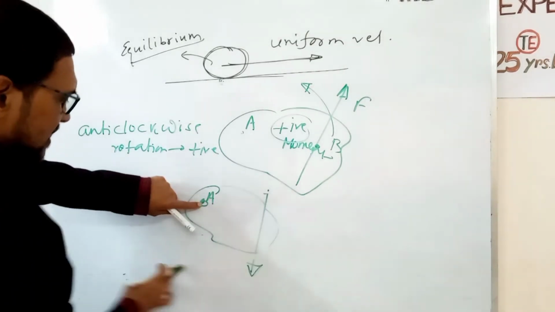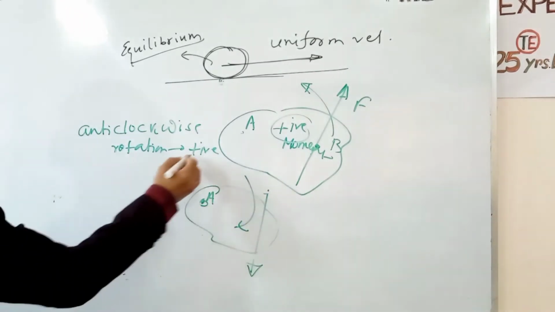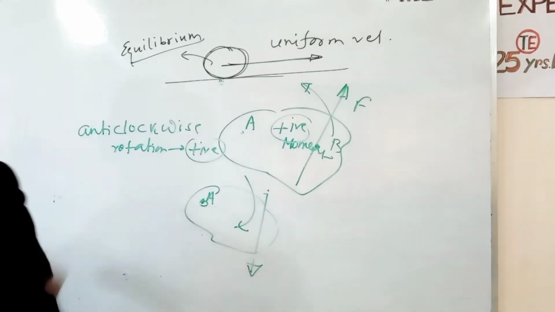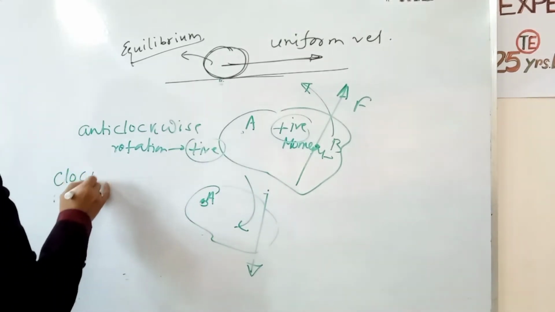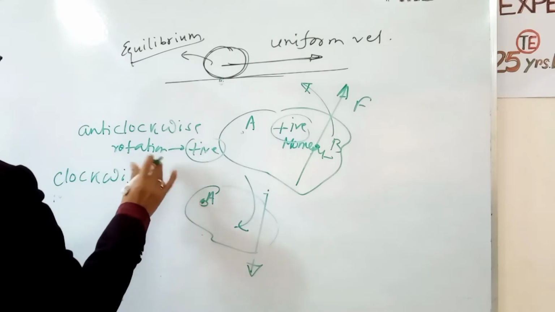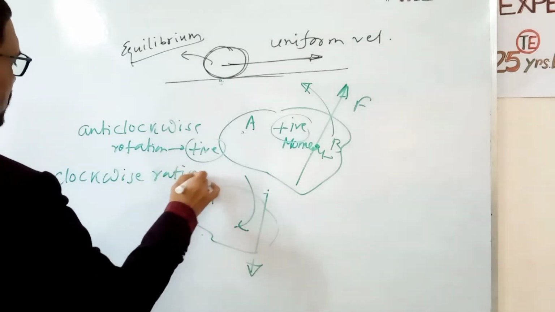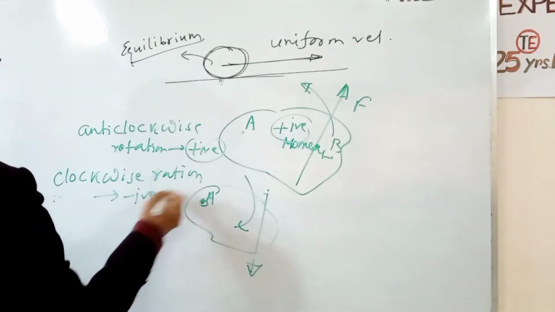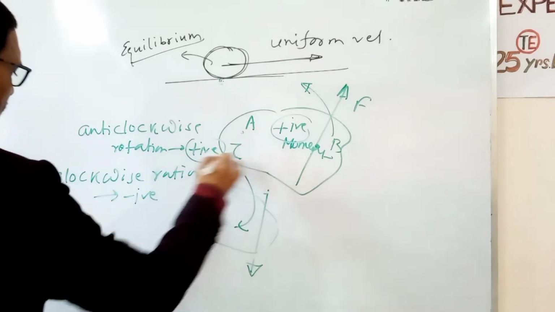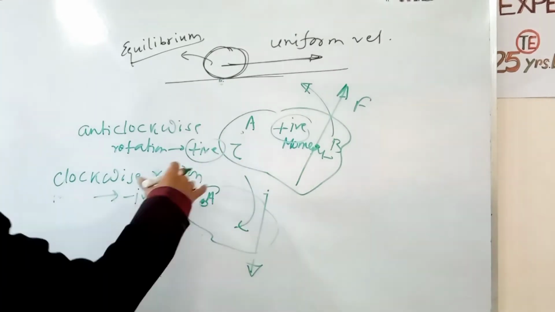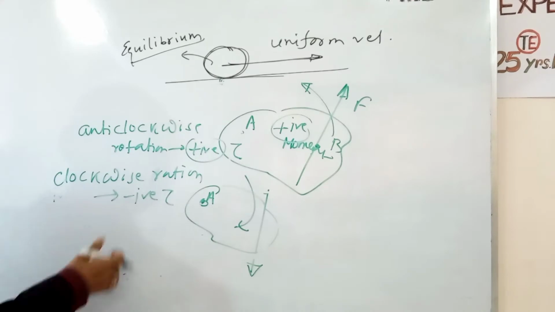And if the force is applied in this direction and the body is hinged at that point, then the body can rotate in this way. So clockwise direction is called negative moment. For clockwise rotation we take negative moment. Positive torque or moment, negative torque. Anti-clockwise rotation is positive torque and clockwise rotation is negative torque.